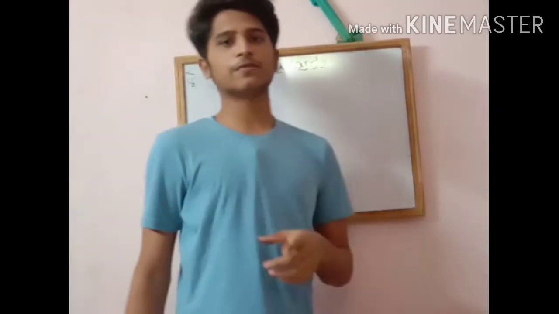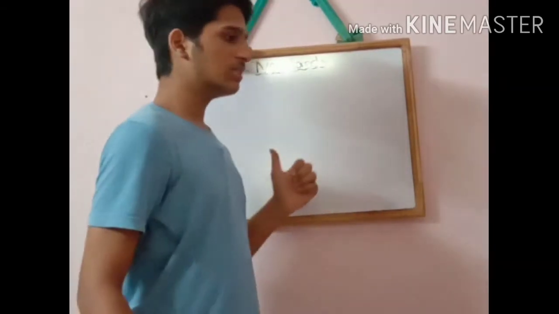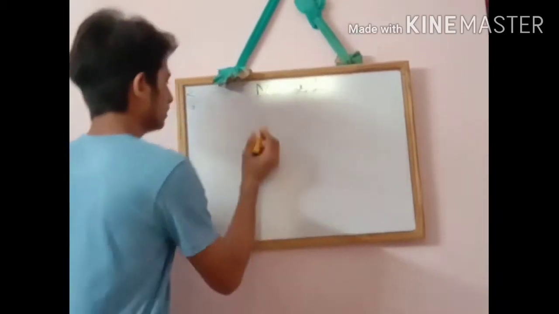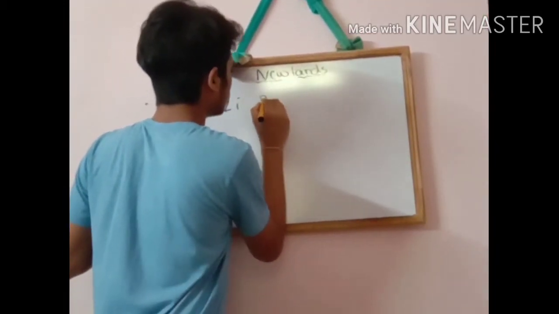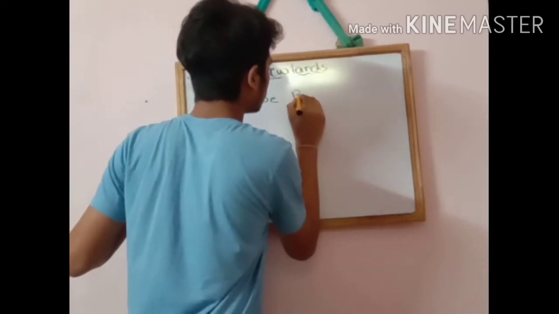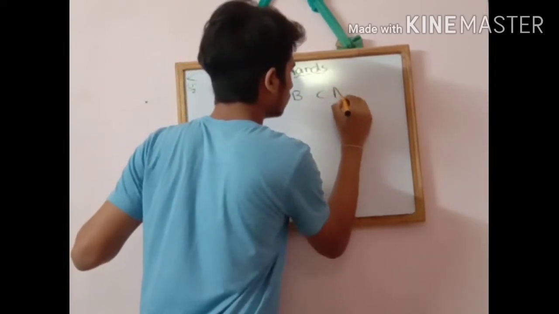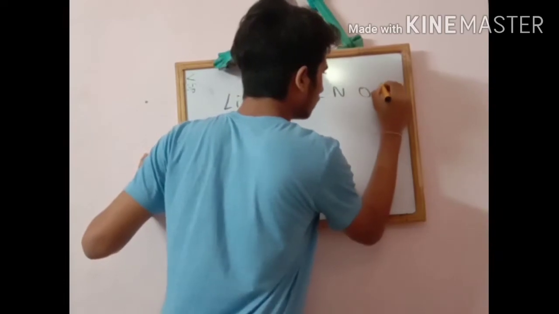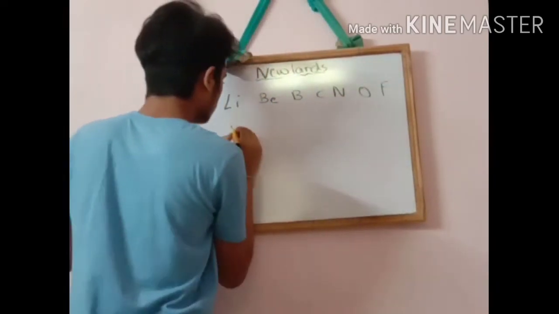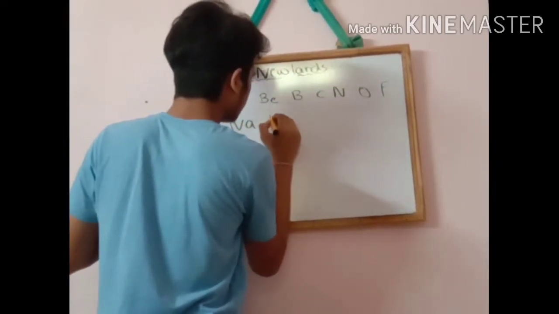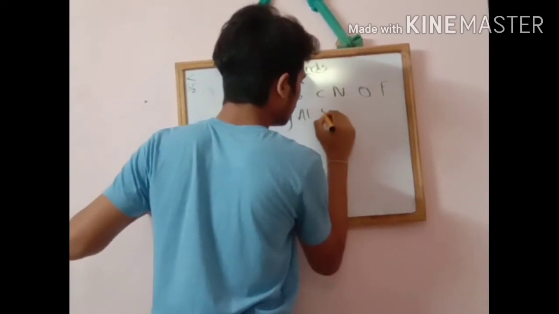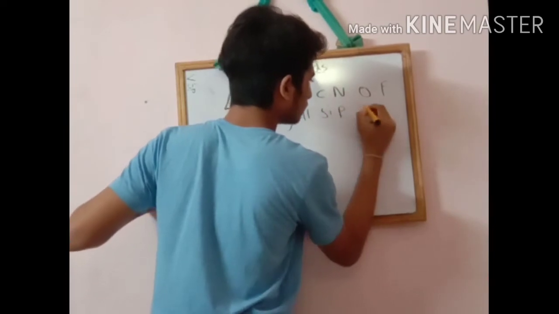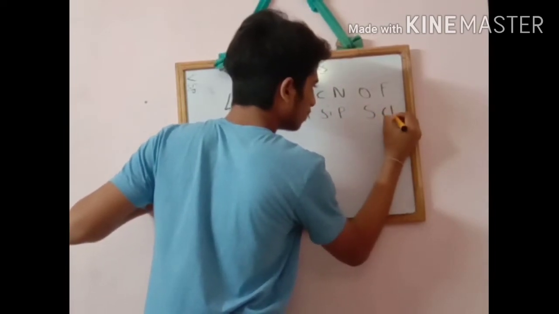This is an important point, friends. Hydrogen and helium were not discovered at that time, so he placed lithium first. Lithium, beryllium, boron, carbon, nitrogen, oxygen, fluorine, sodium, magnesium, aluminium, silicon, phosphorus, sulfur, chlorine.